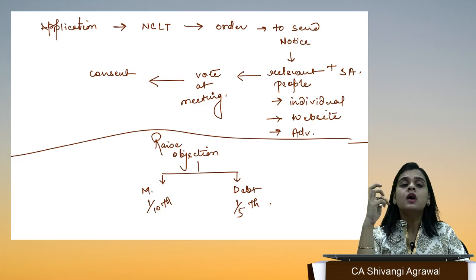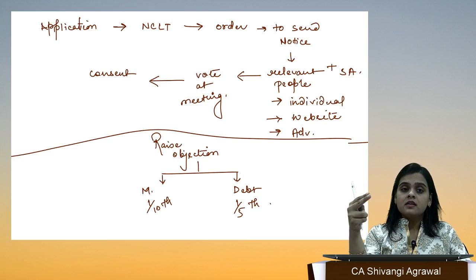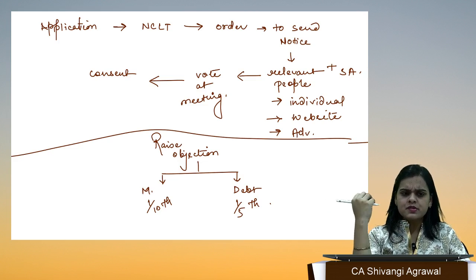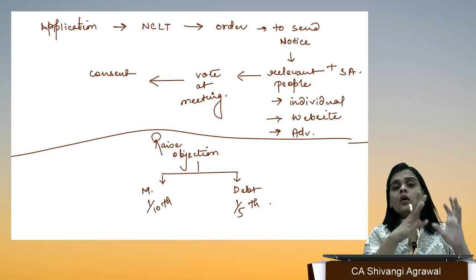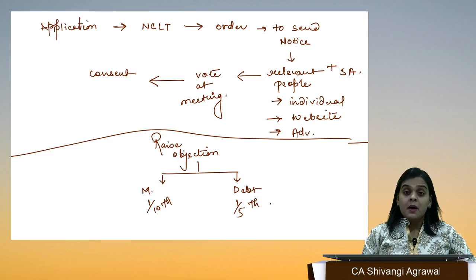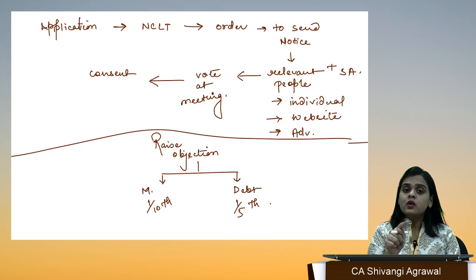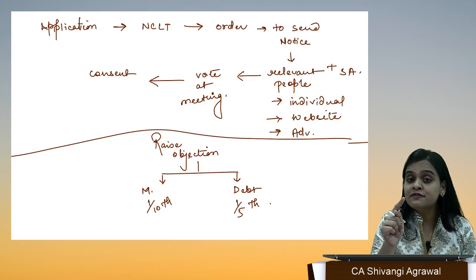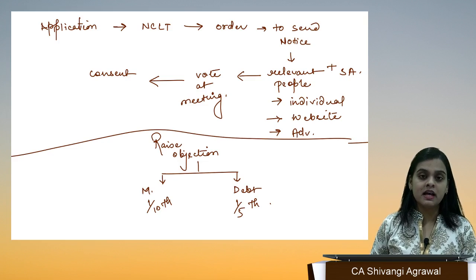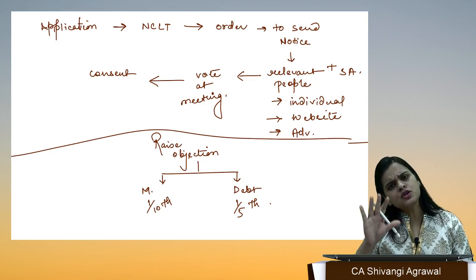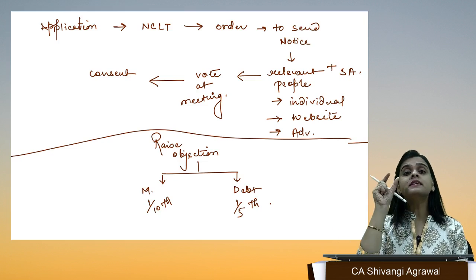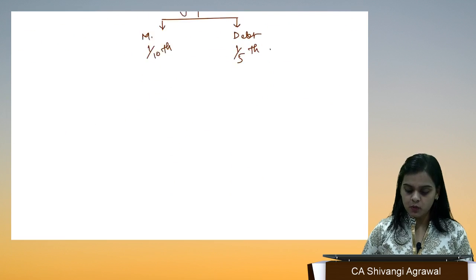Why? Because the word resolution is used for a decision by shareholders or members. Here we are talking about creditors also, and ordinary resolution and special resolution are not going to serve our purpose. No doubt we need the consent of 3/4, but not exactly or directly 3/4 of the people. We need the consent of a majority of people, but they should also hold 3/4 in value of the shareholding.